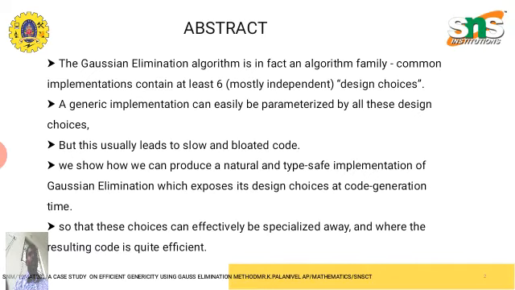Using meta staging facilities, we show how we can produce a natural and type safe implementation of Gauss elimination which expresses its design choices at code generation time, show that these choices can effectively be specialized away, and where the resulting code is quite efficient.